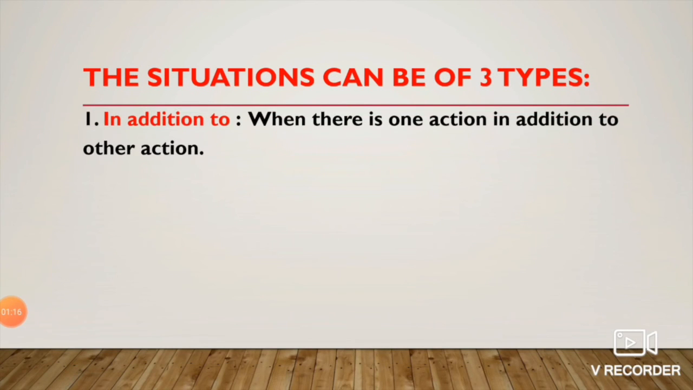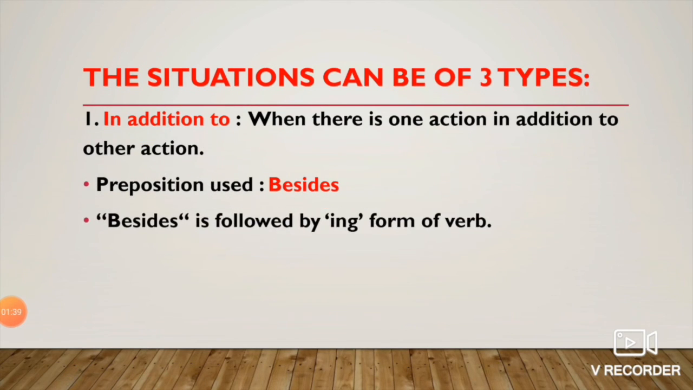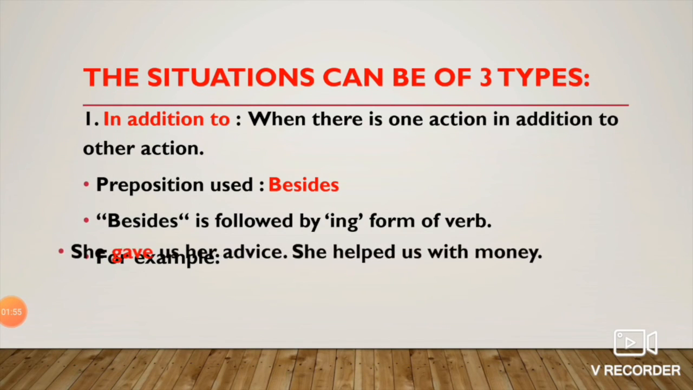First, in addition to. When there is one action in addition to another action. Basically, whenever you feel like using and to join two sentences, the preposition besides can be used. Now there is a rule, children. Generally, besides is followed by the ing form of a verb. For example, besides playing, besides working, etc. Let us take an illustration.